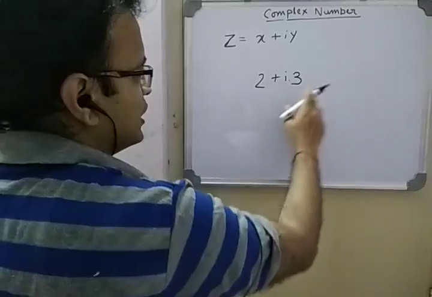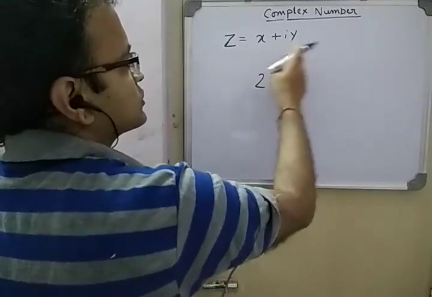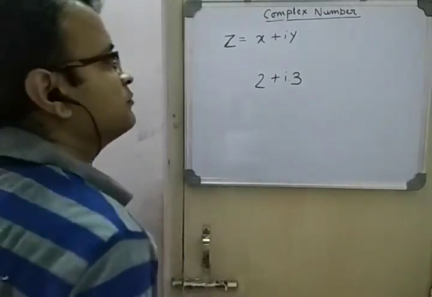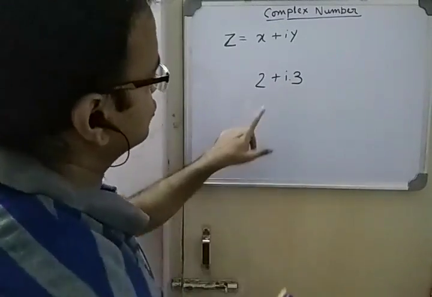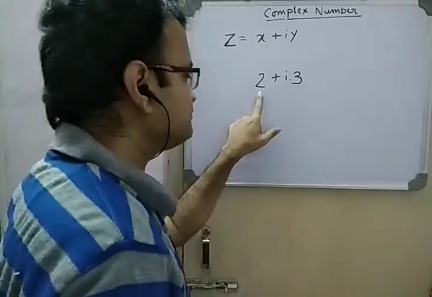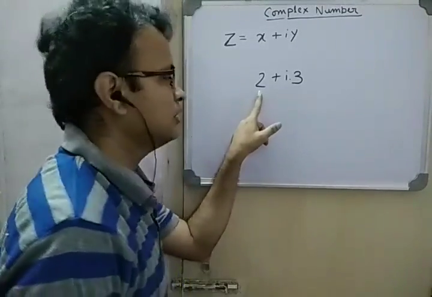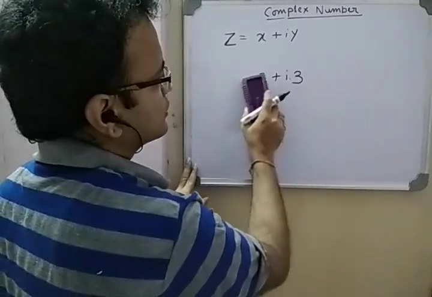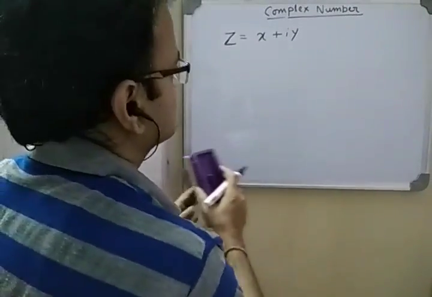In that case the total number 2 plus 3i becomes a complex number, even though it has one term, 2, that is purely real. The complete number will be called a complex number.